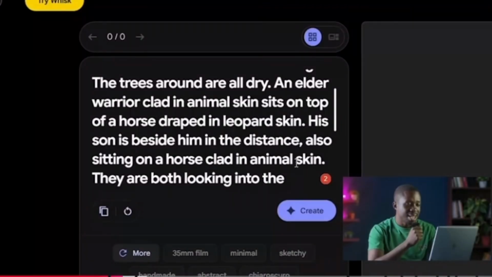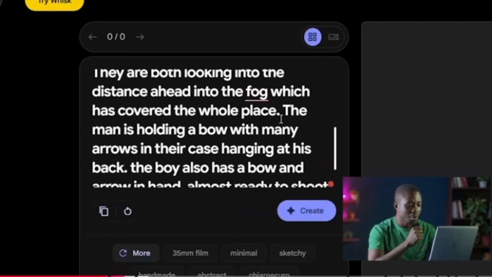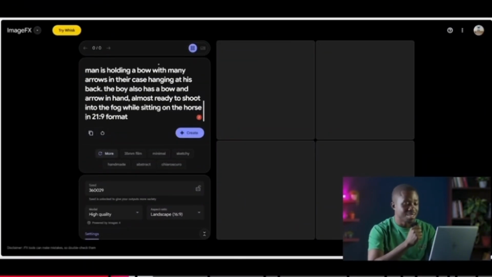His son is beside him in the distance, also sitting on a horse clad in animal skin. They are both looking into the distance ahead into the fog, which has covered the whole place. The man is holding a bow with many arrows in their case hanging at his back. The boy also has a bow and arrow in hand, almost ready to shoot into the fog while sitting on the horse. And this last part, I'm going to delete it right away because it's not really necessary.